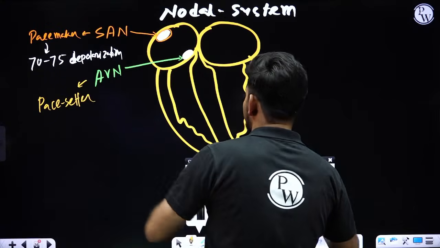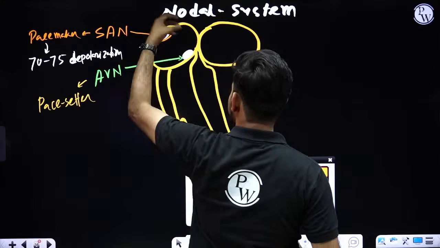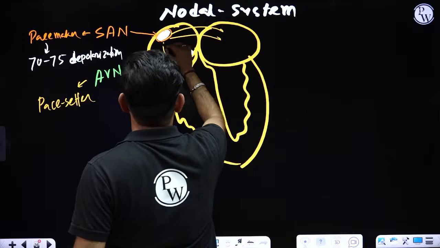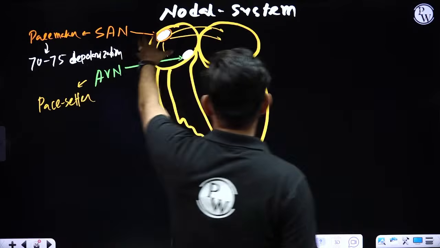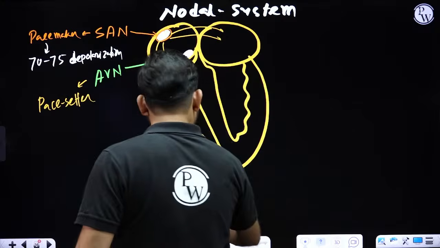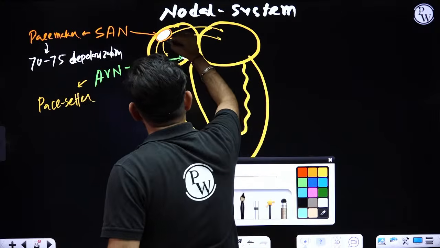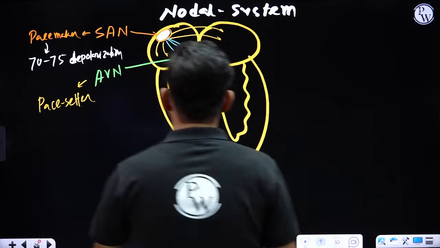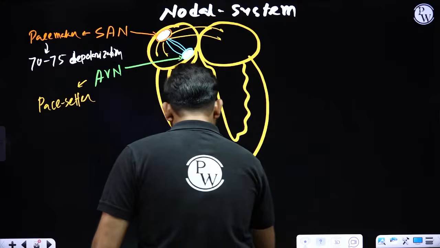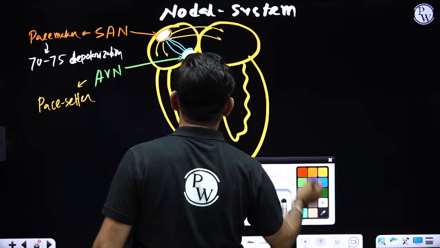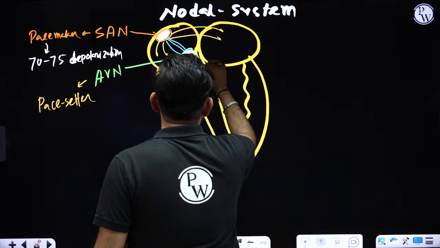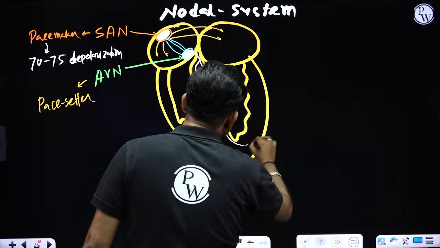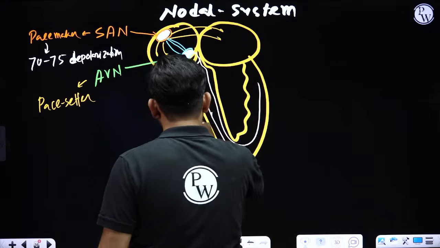So gradually, while the SAN shoots the potential, it gets spread throughout the muscles of right and left atrium, and with the help of internodal fibers, the signals will be reaching the atrioventricular node. After a sudden delay, the signals will be entering into the ventricular septum and into the ventricular wall.